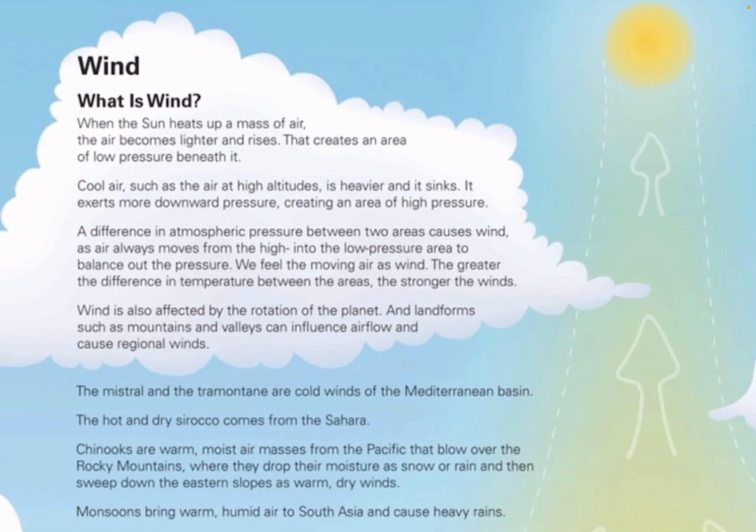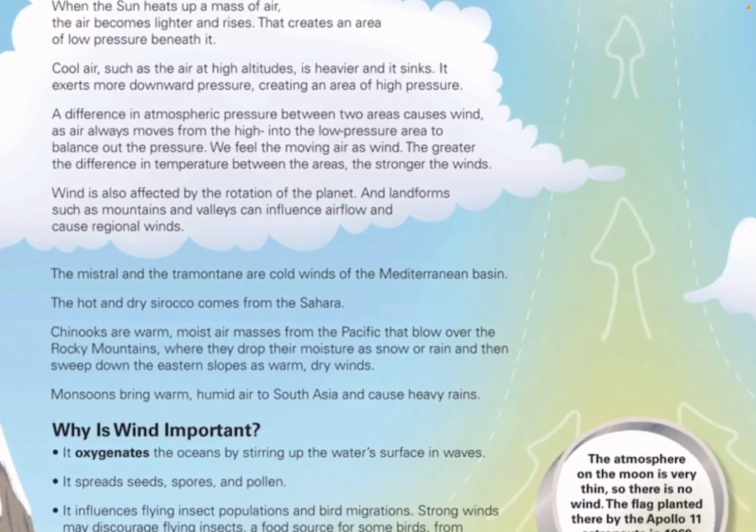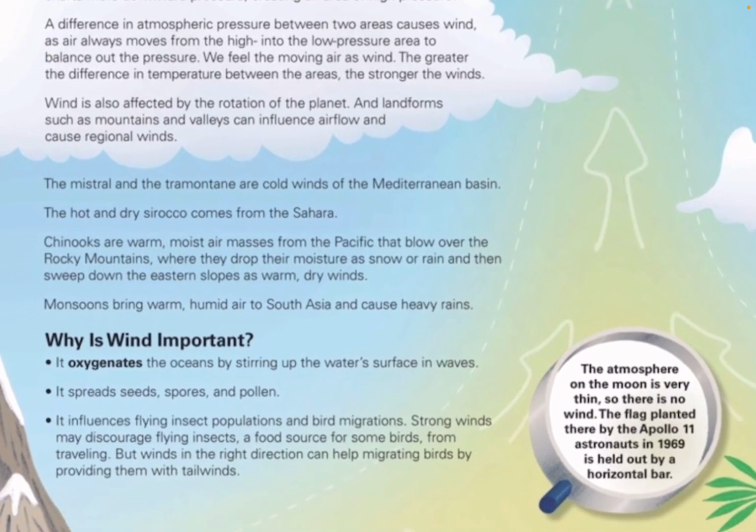and cause regional winds. The Mistral and the Tramontane are cold winds of the Mediterranean basin. The hot and dry Sirocco comes from the Sahara. Chinooks are warm, moist air masses from the Pacific that blow over the Rocky Mountains, where they drop their moisture as snow or rain, and they sweep down the eastern slopes as warm, dry winds. Monsoons bring warm, humid air to South Asia and cause heavy rains.